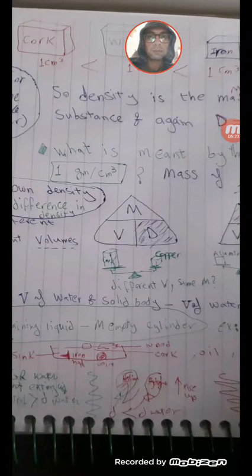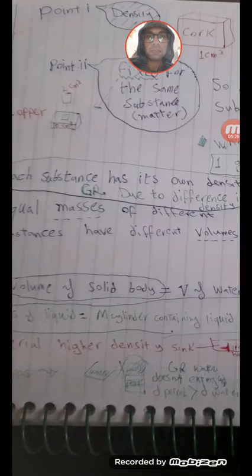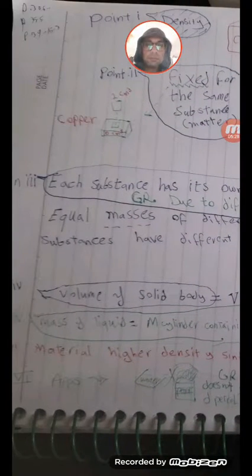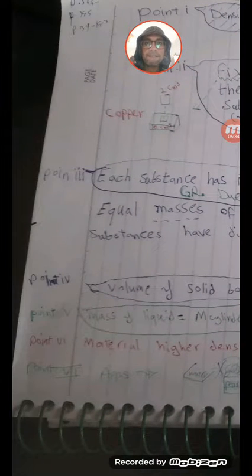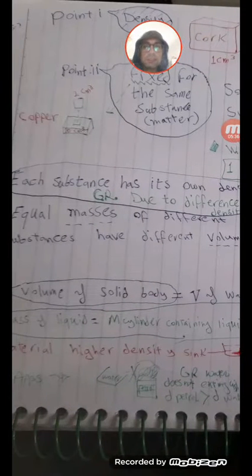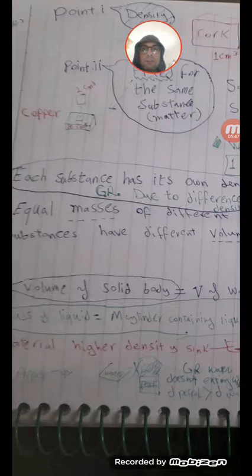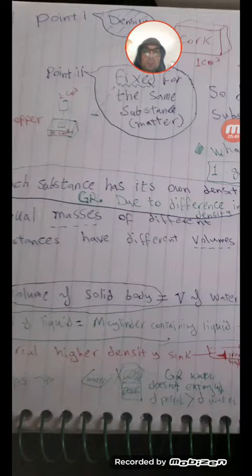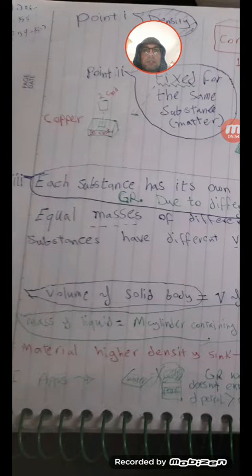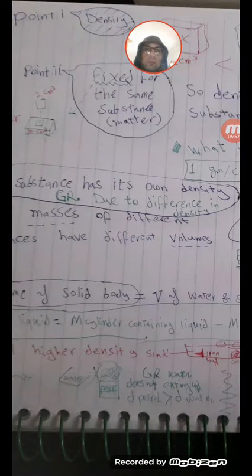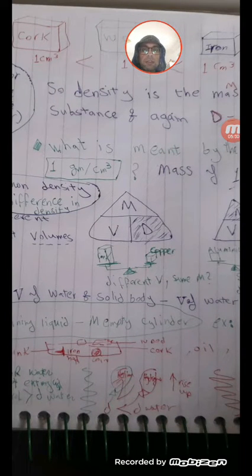Okay, we'll talk about equal masses. Yes, a different point again here: equal masses of different substances have different volumes. In the same context, we are talking about each substance having its own density. That means equal masses of different substances have different volumes. So this is why the density is different. The mass is equal but the volume is different, so the density will be different.